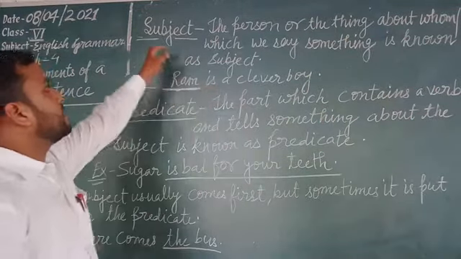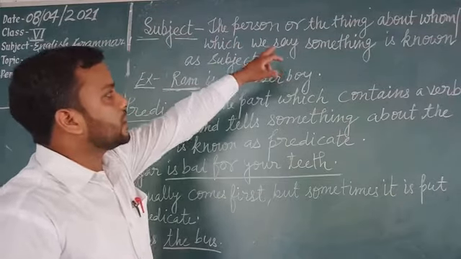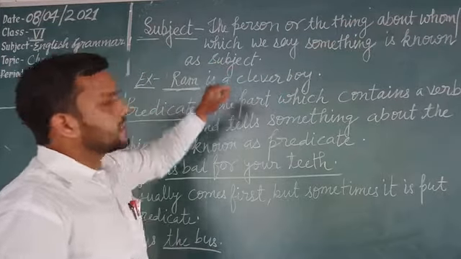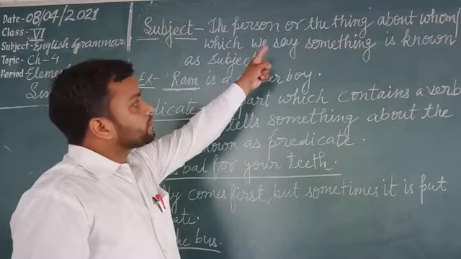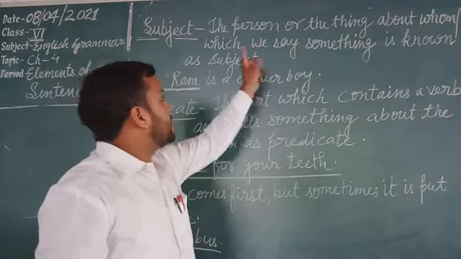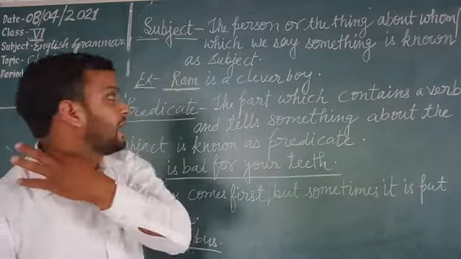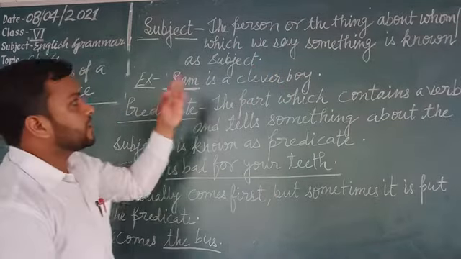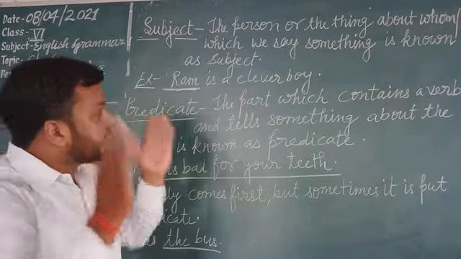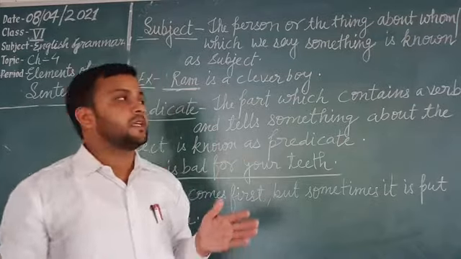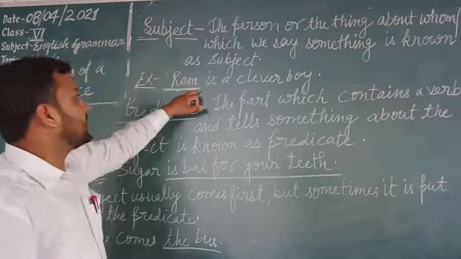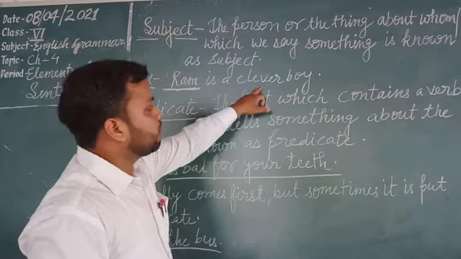See here, I have written subject. The person or the thing about whom or which we say something is known as subject. For example, just see here, Ram is a clever boy.